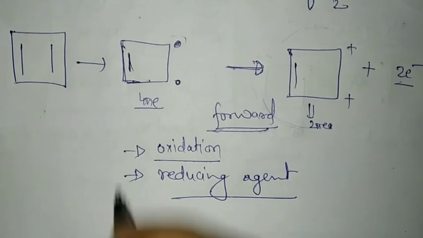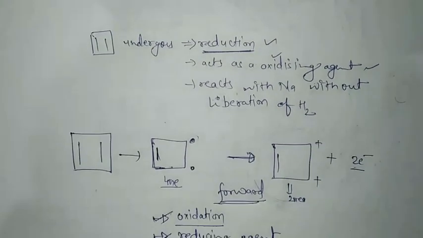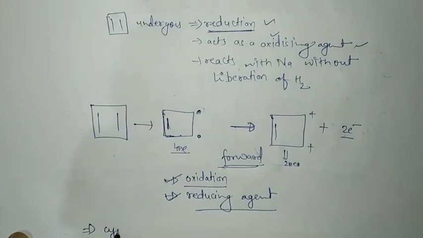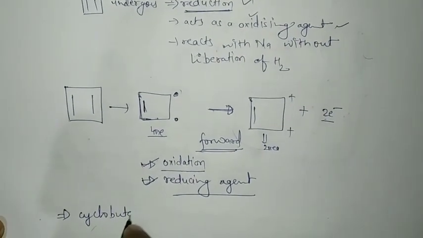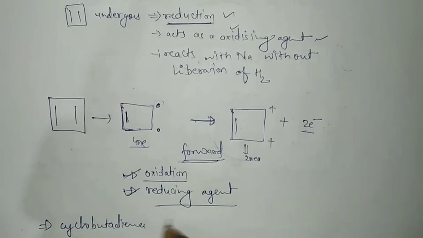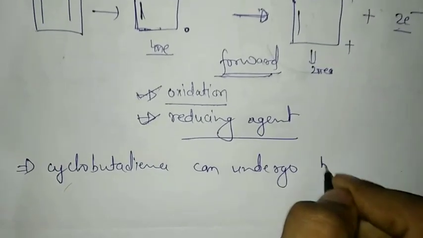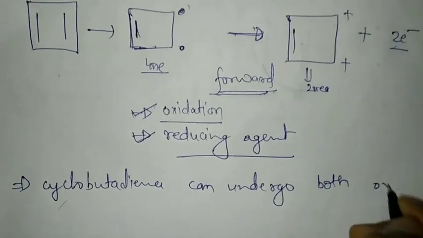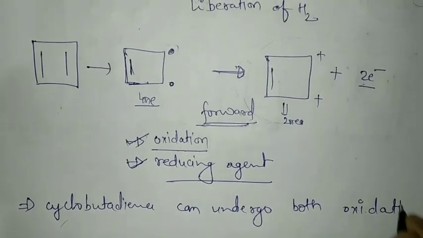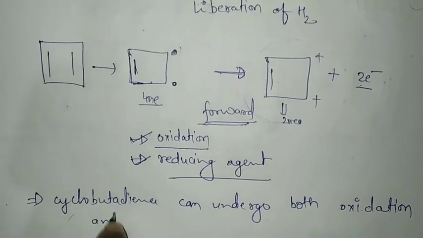So after this point and this point, we can conclude that cyclobutadiene can undergo both oxidation and reduction.